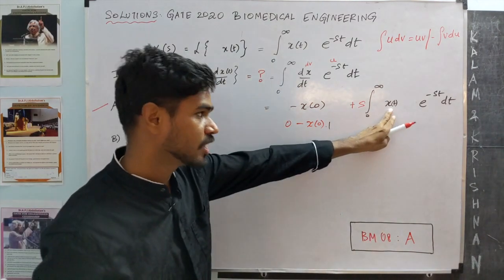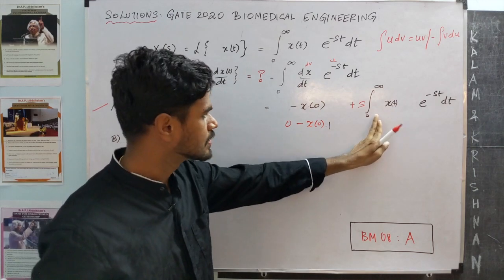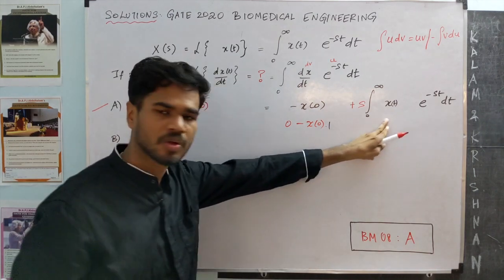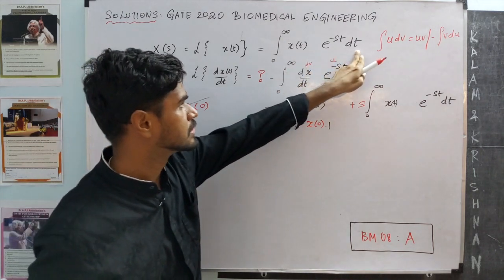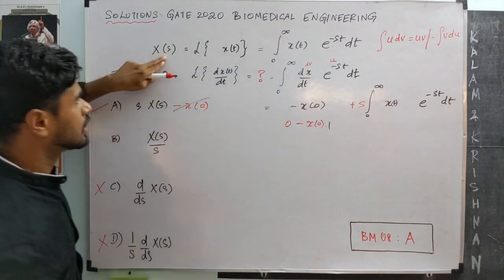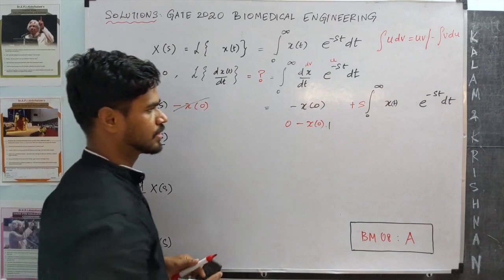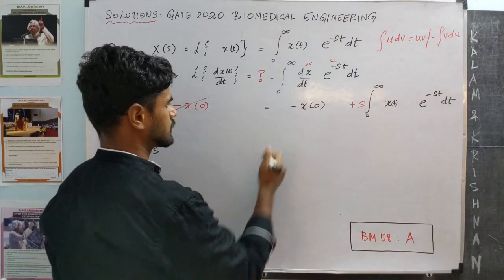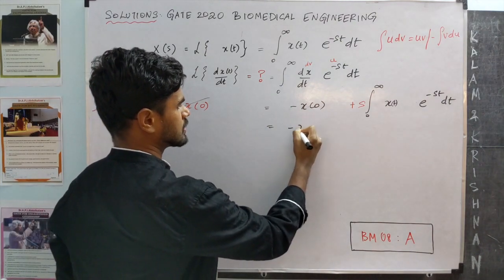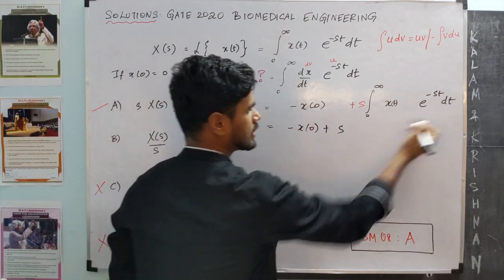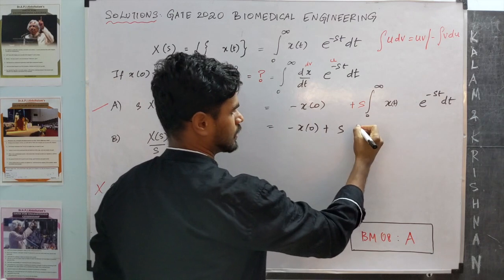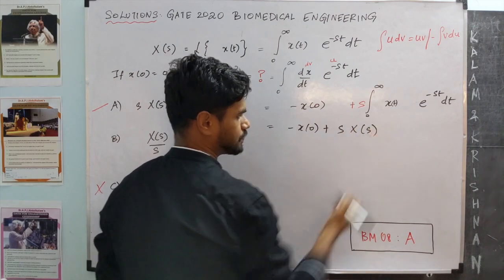The moment we remove the derivative from the x of t, we realize this is something that we already know. What is it? That is just the Laplace transform. So what we end up with is minus x of 0 plus s times this whole thing, which is by definition x of s.